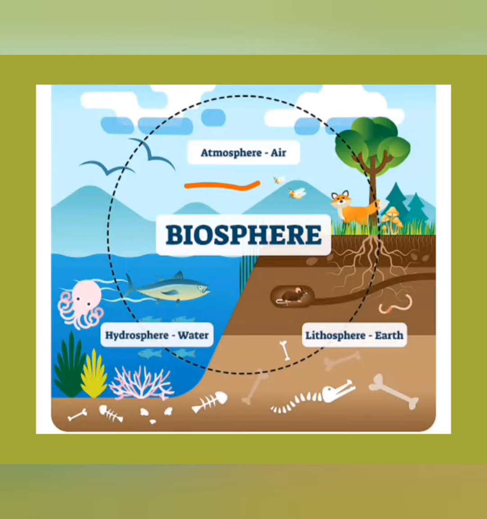The atmosphere contains a lot of gases. Among the gases, of course, the ozone layer is also present. Gases like carbon dioxide, oxygen for us to live, nitrogen, hydrogen, a lot of gases are present in the atmosphere. And this ozone layer protects us from harmful radiations from the sun. So these are the specialities of the atmosphere. Collectively all these spheres are called the biosphere, right? All these basics you would have learned already.